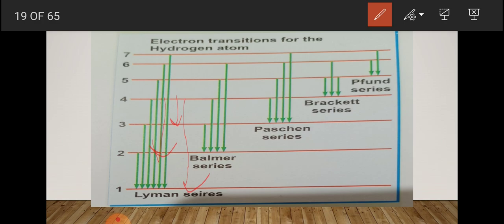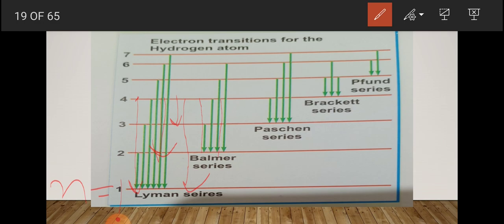You have to remember that ultimately it has to come to the N1 state, and from N4 it can come directly to N1, or it will come first to N3, then N2, then N1.